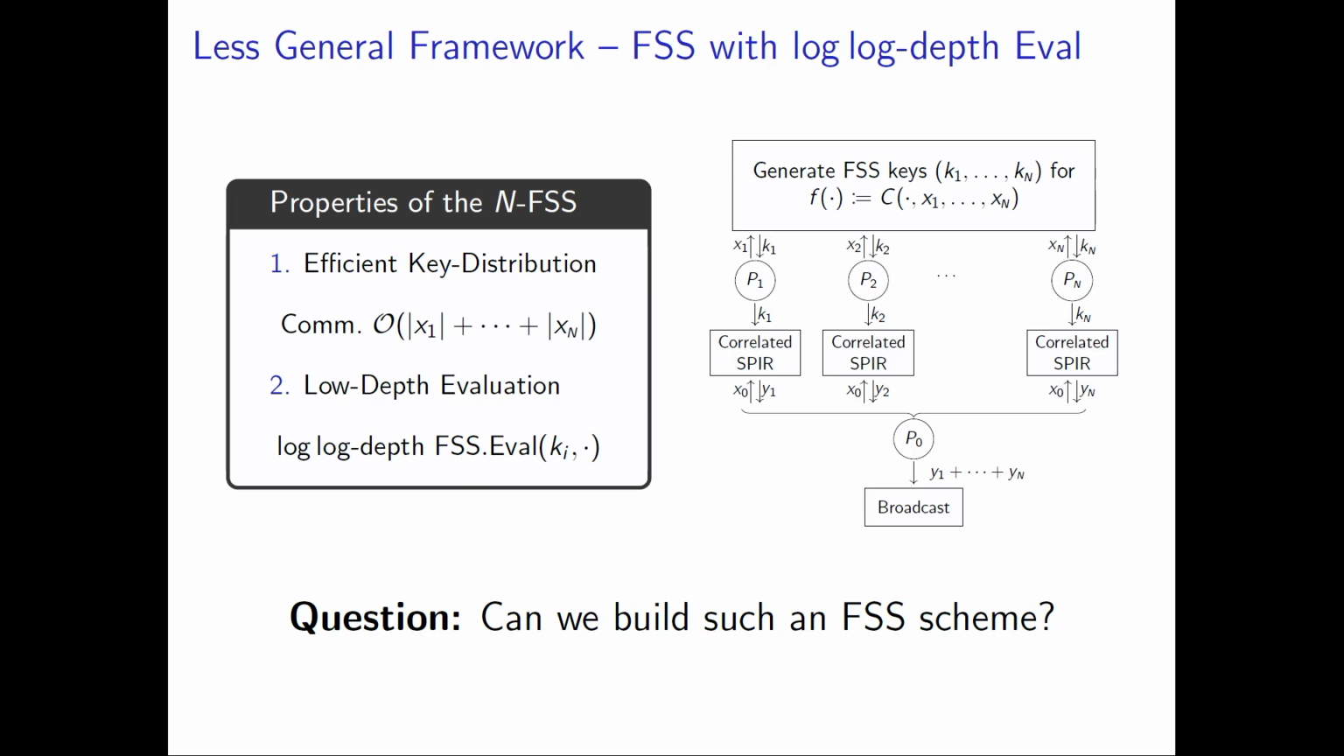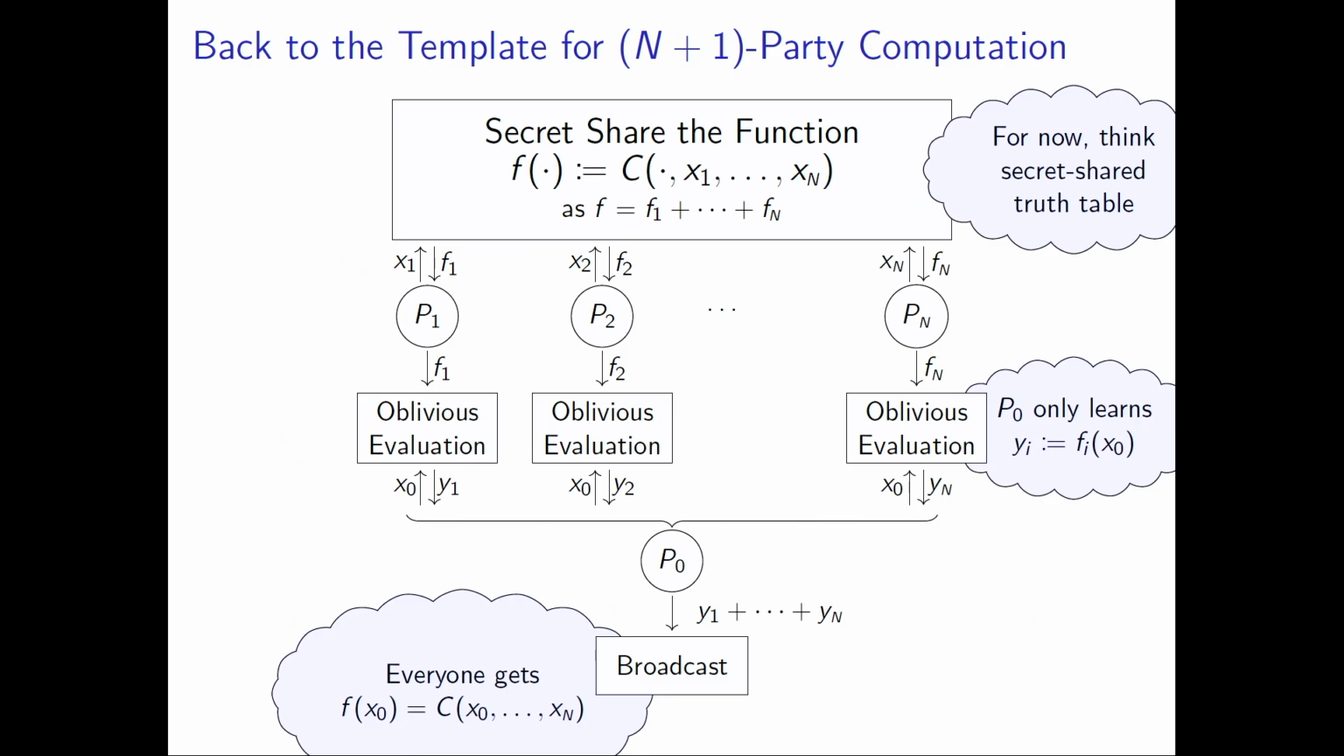I know how to build such an FSS scheme if the circuit I'm trying to compute is low depth. And in turn, this yields a protocol for layered circuits. Now, what I could do is simply give you the FSS scheme and show you how to instantiate the key generation procedure and the evaluation procedure. But instead, I'd like to go back to the original framework, without even the FSS abstraction. And now, with the hypothesis that I'm trying to compute a low-depth circuit, log depth circuit specifically, can I come up with a direct ground-up approach?